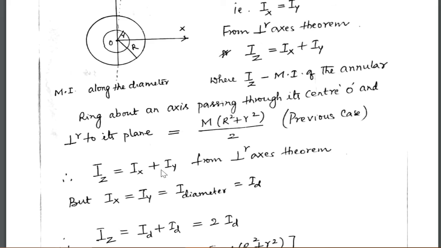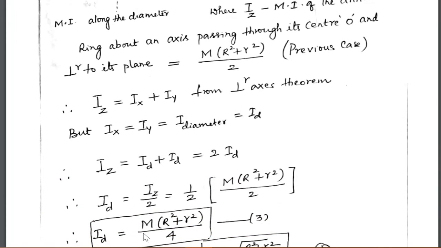Therefore, Iz is equal to Ix plus Iy. This is from the perpendicular axis theorem. But Ix is equal to Iy, which is equal to I along the diameter of the annular ring. Let us denote it as ID. Therefore, Iz is equal to ID plus ID, which is equal to 2ID. Therefore, ID is equal to Iz by 2.